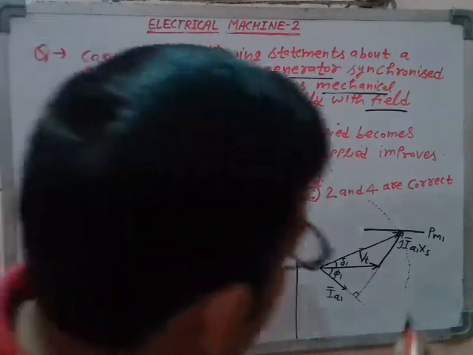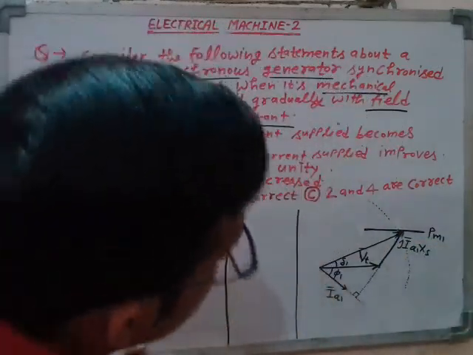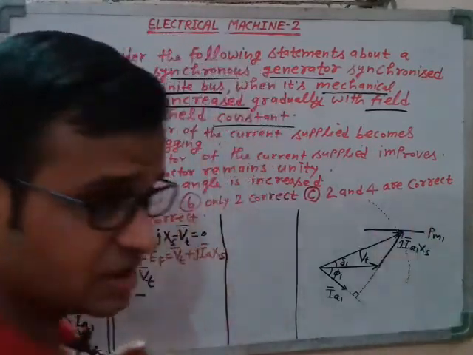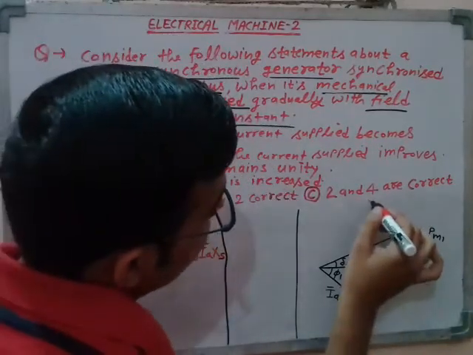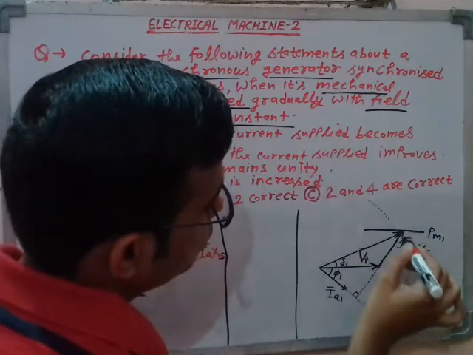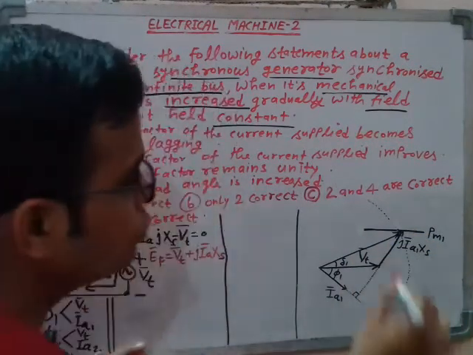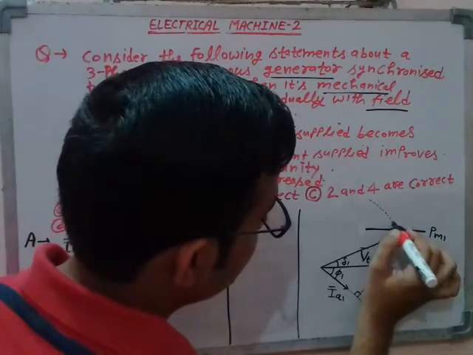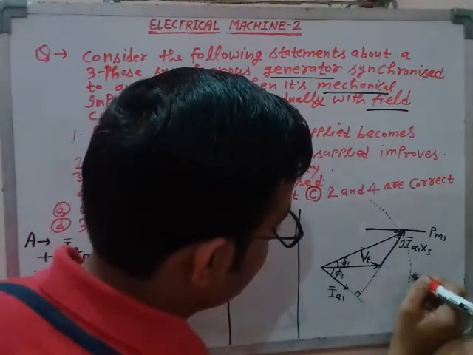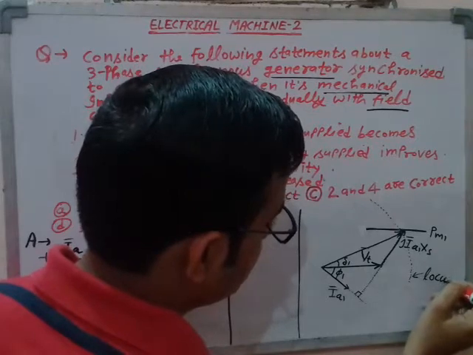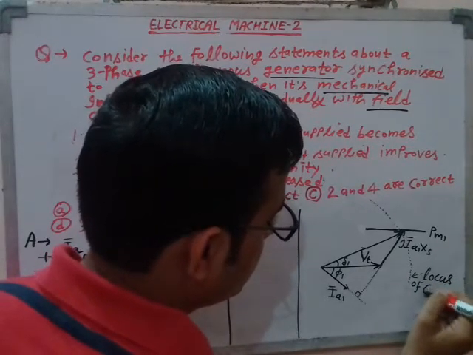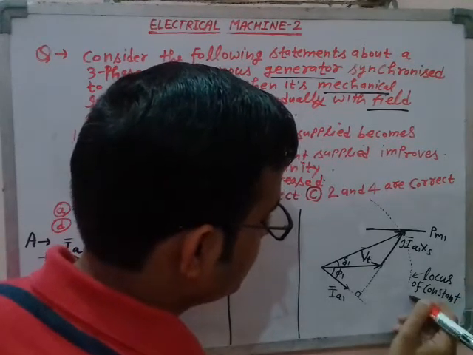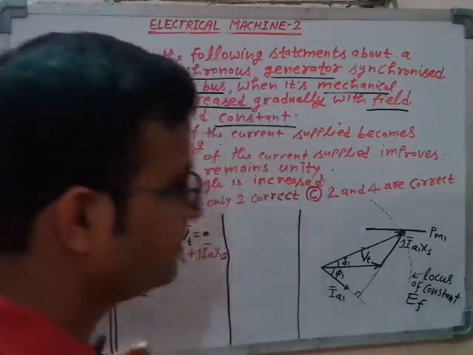This arc that you are watching here is known as the locus for constant excitation. What is the meaning? You choose any point on this locus, this point, this point, or this point, and the excitation EMF would remain fixed. That's the meaning. Let me write it here: this is a locus of constant excitation EMF EF, right?